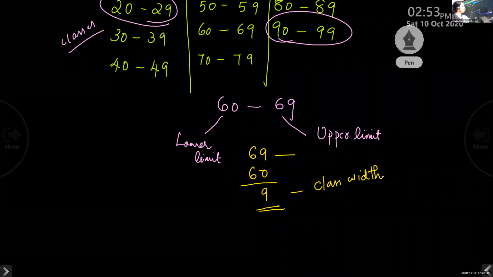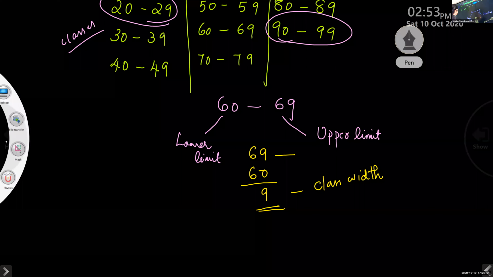Now I have given one question to you, no? That question you have to make as a tally mark. So you have to write the classes like this.